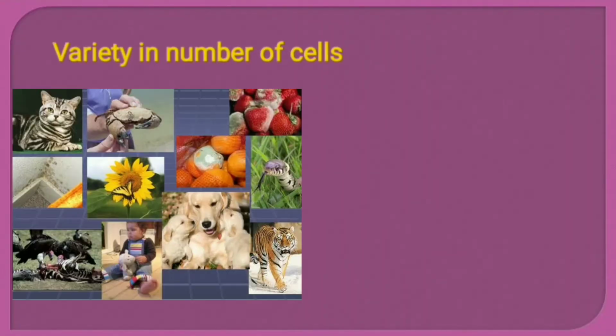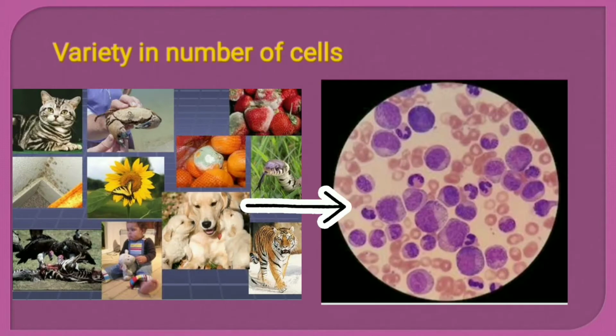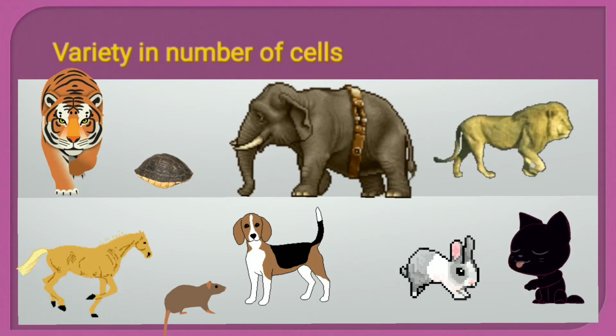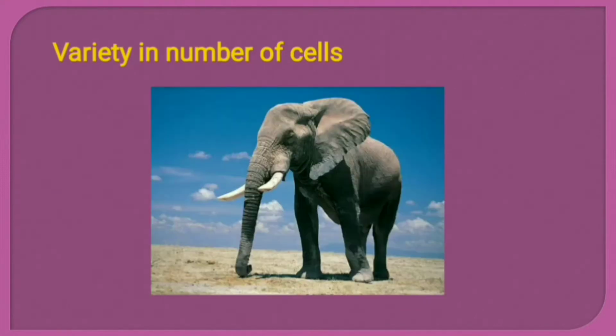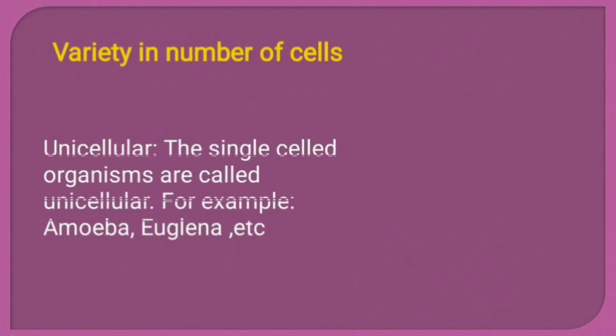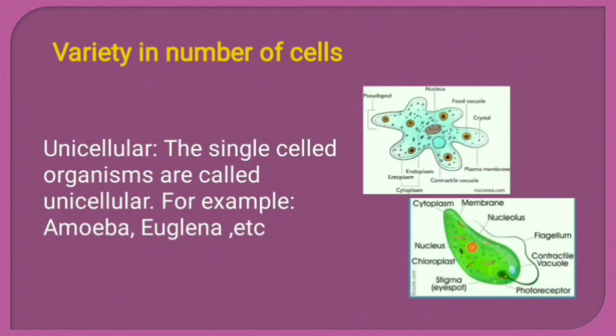Students, we know that all living organisms are made up of cells, but the number of cells varies from organism to organism. Some organisms are made up of just one cell, while other organisms are made up of a large number of cells. Do you know the simplest living organisms have only one cell in their body? Such organisms which are made up of only one cell are called unicellular organisms. You already know that uni means one and cellular means cell.